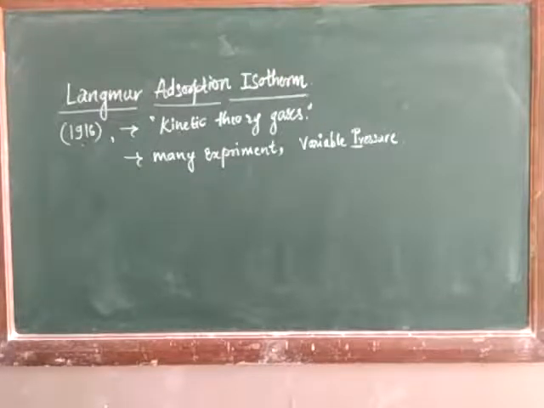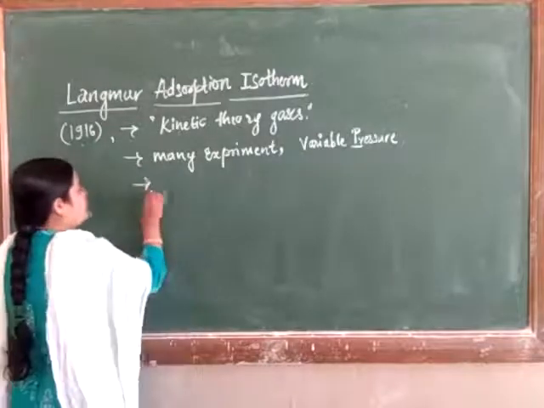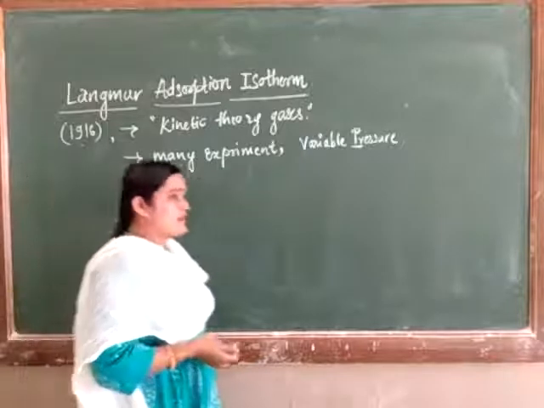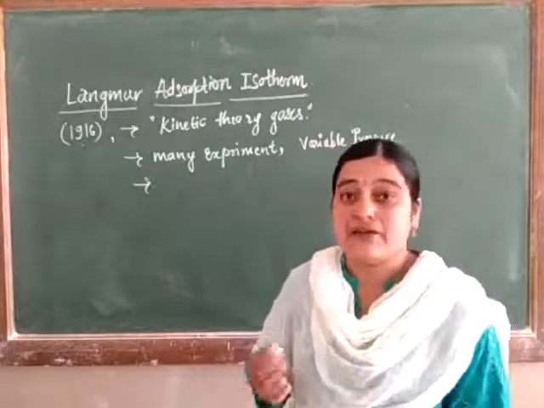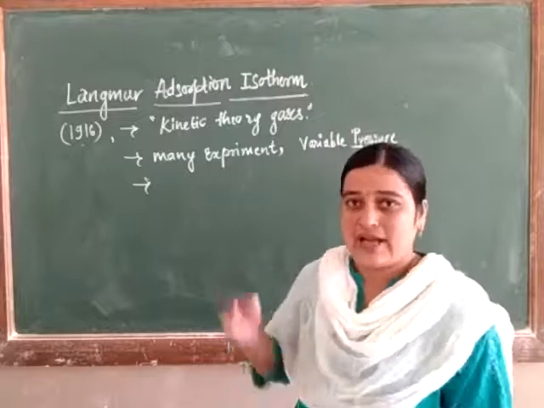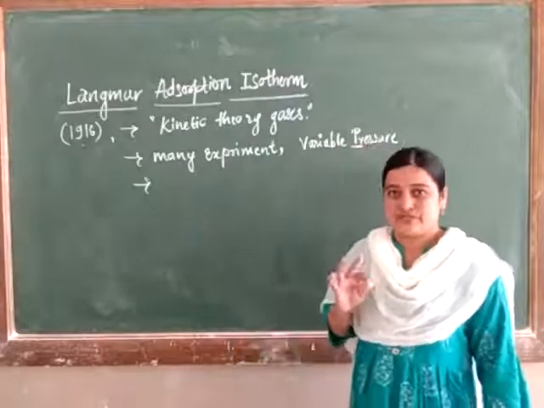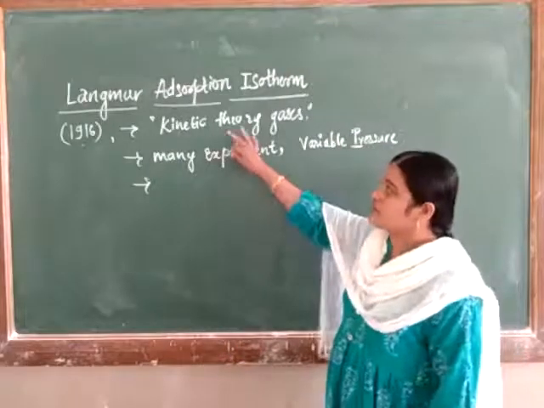The Freundlich adsorption isotherm is a special case of the Langmuir adsorption isotherm, which can be applied at high pressure as well as low pressure.